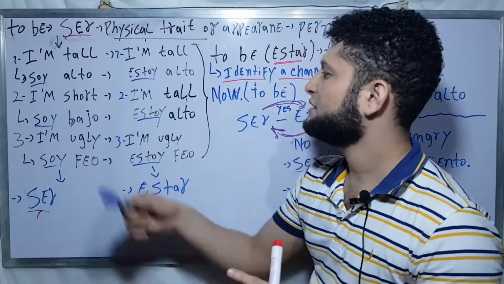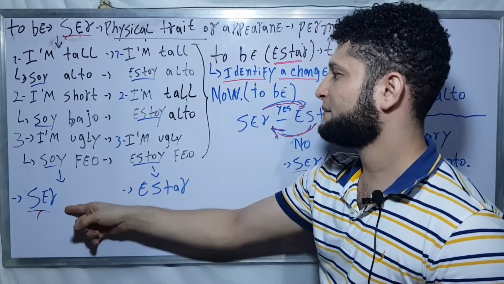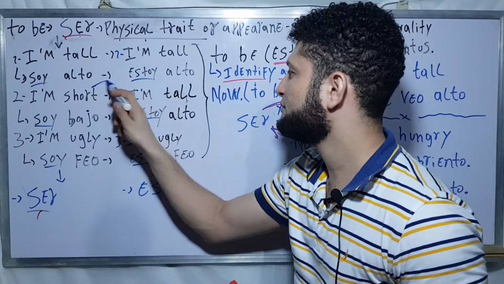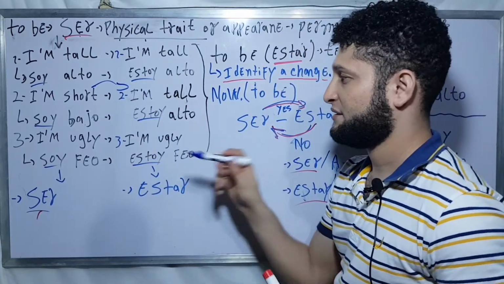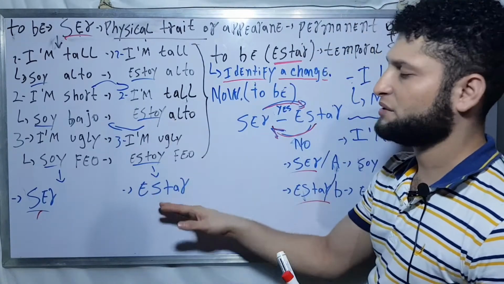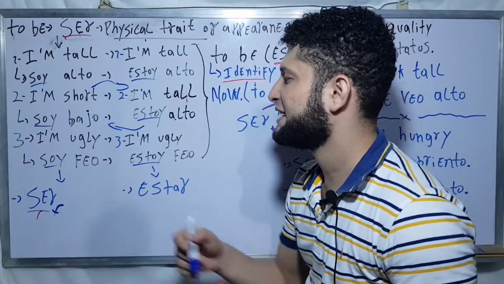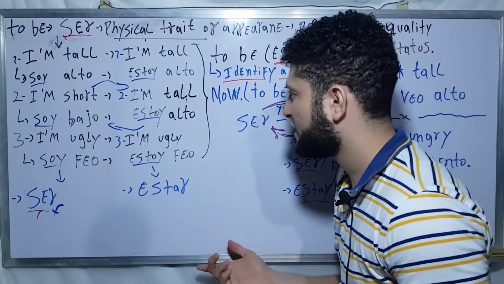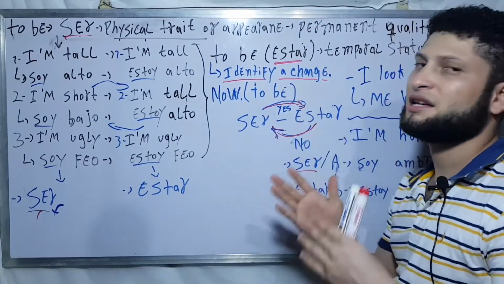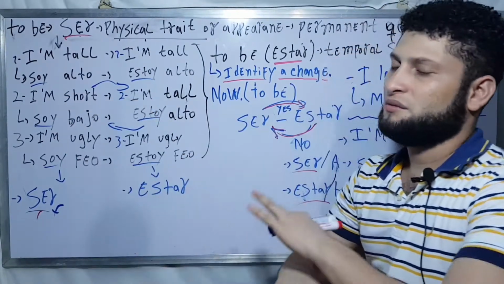As here, I'm short with the verb ser, but now I'm tall with the verb estar. But if I am tall just because I look tall, I can't be tall with the verb ser, because it's not my nature. So ser into estar, it's okay. Estar into ser, the direction is not.